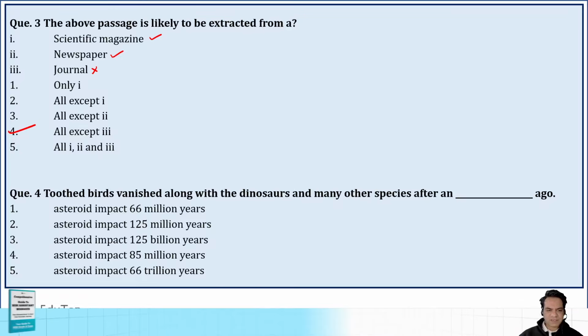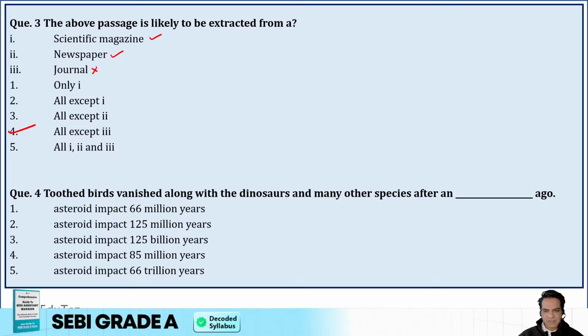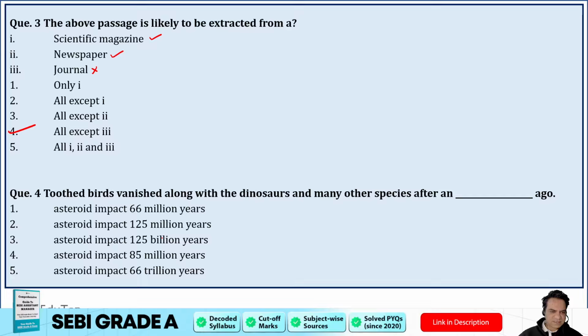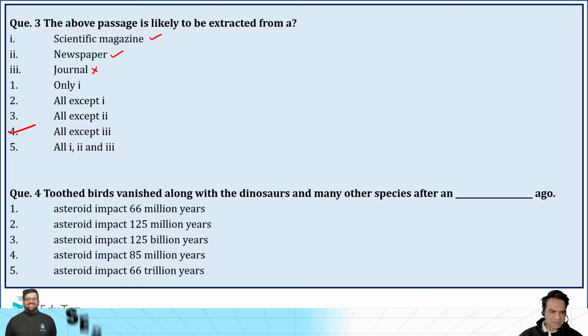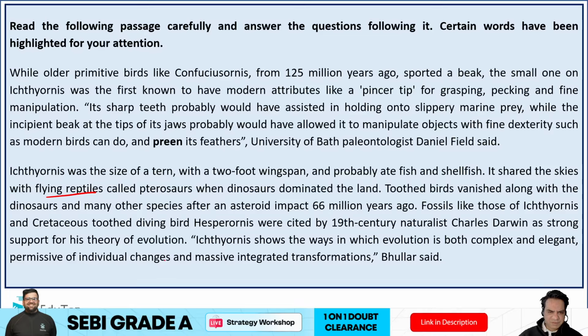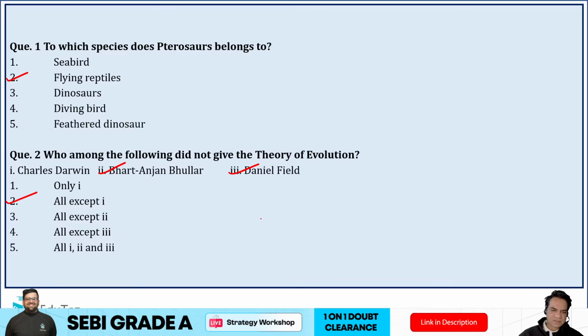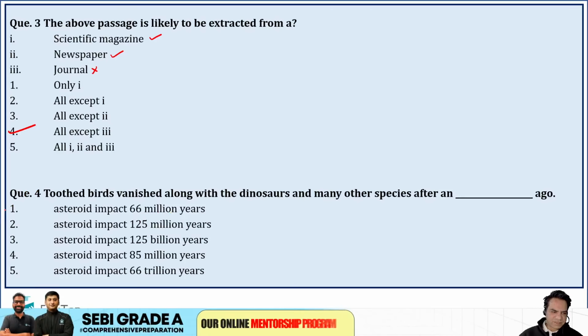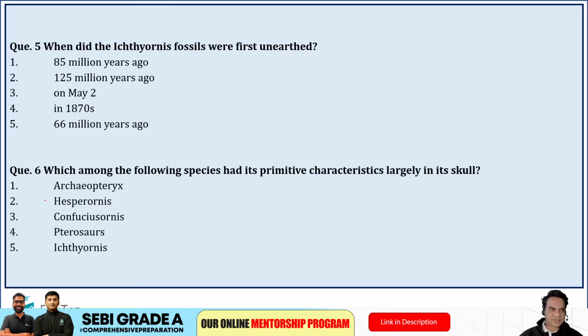Now next, question number 4. Toothed birds vanish along with the dinosaurs as many other species after an asteroid impacted 66 million years ago. 66 million or trillion? नहीं, I think million ही था, but फिर भी confirm कर लेते हैं एक बार. Yes, 66 million years ago ये given है ना, तो 66 million years ago asteroid. Right. So option 1 is your correct answer.